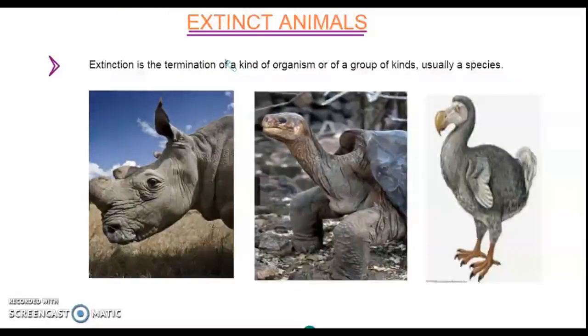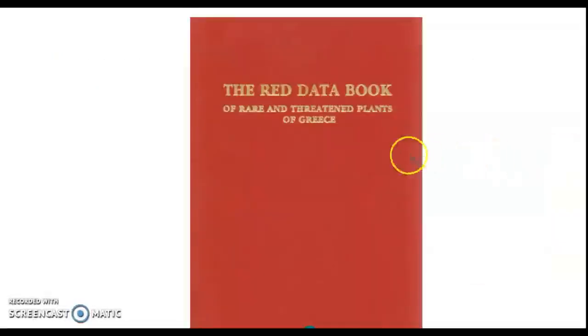So from where do we get the information about all the endangered animals? There is a book that has been released by the government that is known as the Red Data Book. In this book, we get the information about all the animals that are endangered and the various details: where they are found and how many are left. That data is given in the Red Data Book.